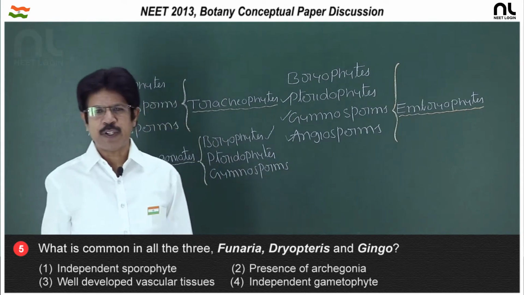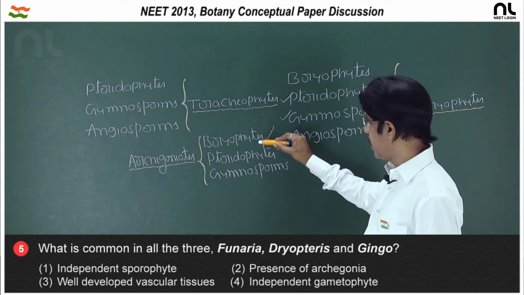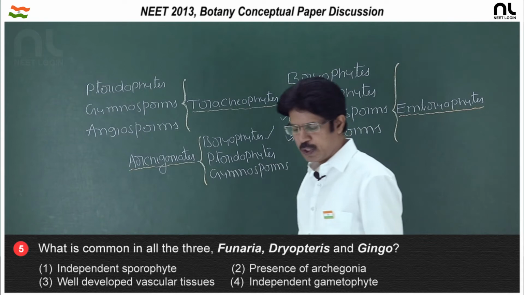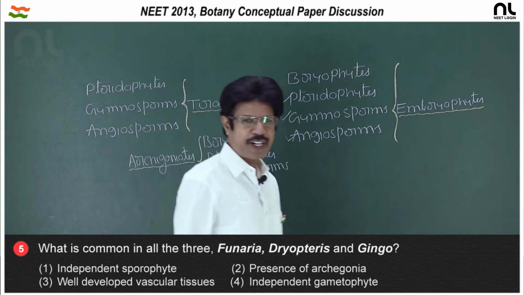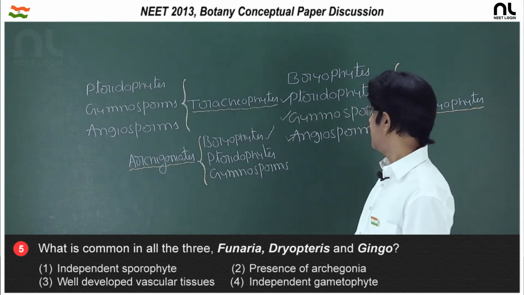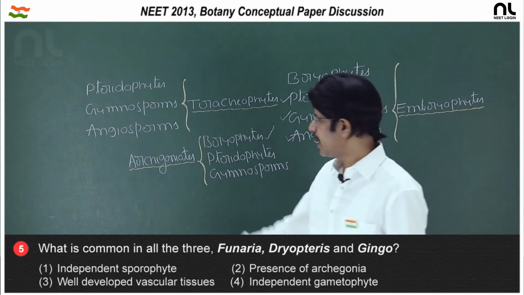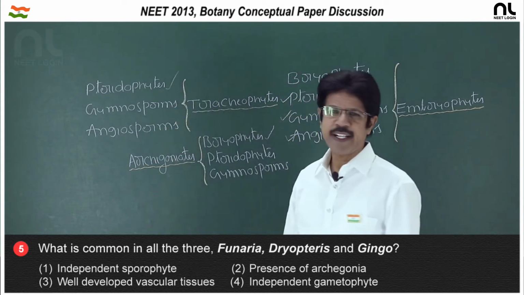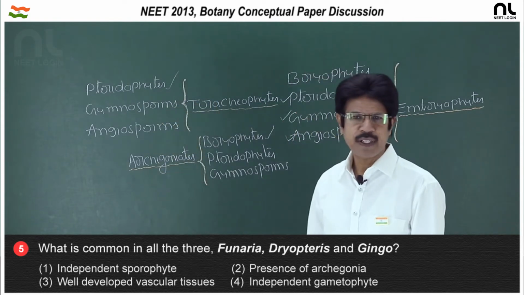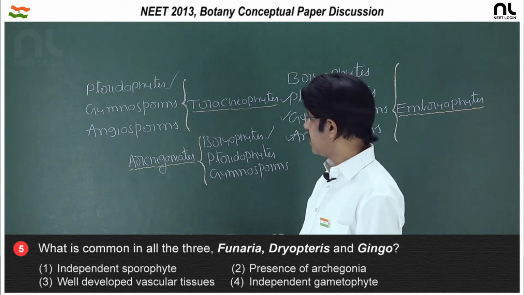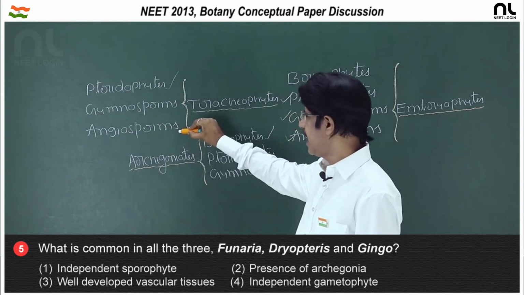And presence of archegonia, archegoniates having this archegonium: bryophyte, pteridophyte and gymnosperm. Well developed vascular tissues, which are tracheophytes, that is pteridophyte, gymnosperm and angiosperm. The primitive tracheophytes are pteridophytes, and the spermatophytic tracheophyte is gymnosperm, and the spermatophytic, tracheophytic and fruit bearing plant is angiosperm.